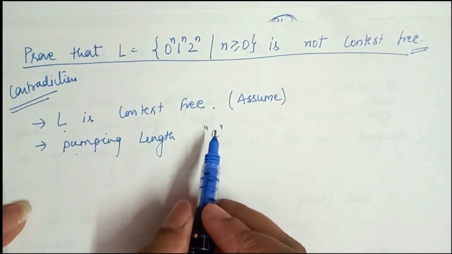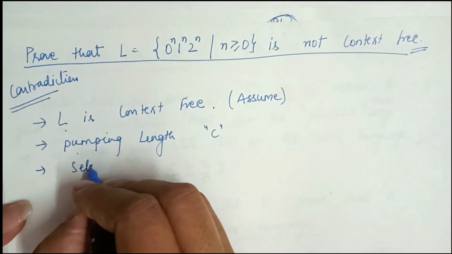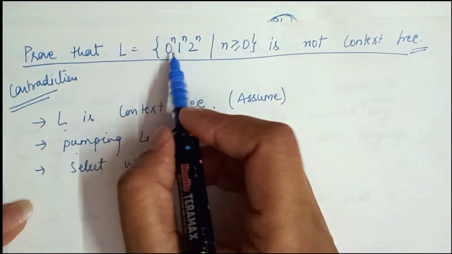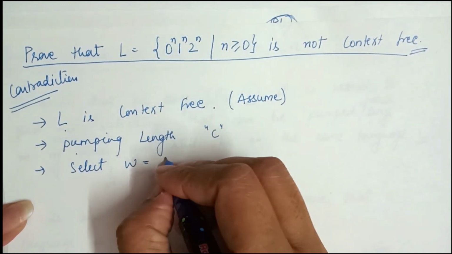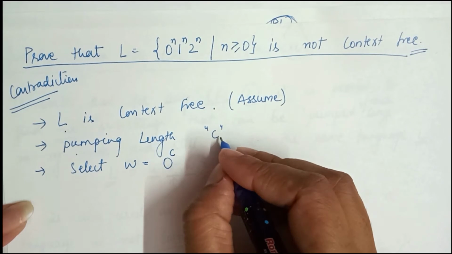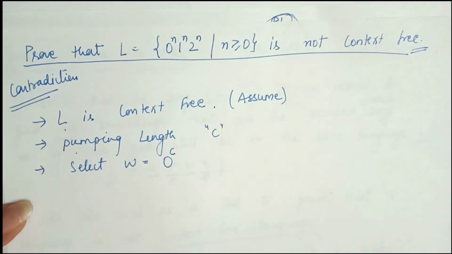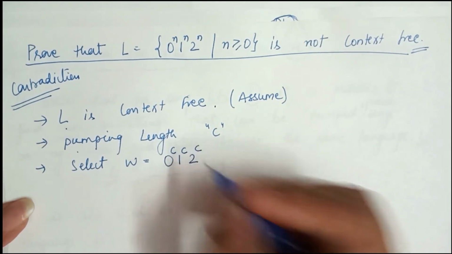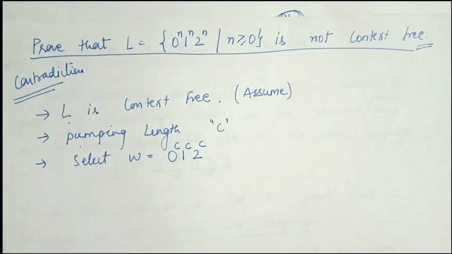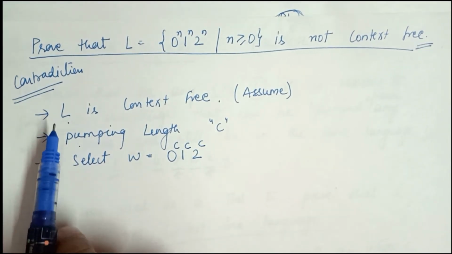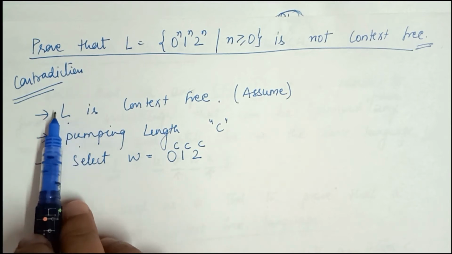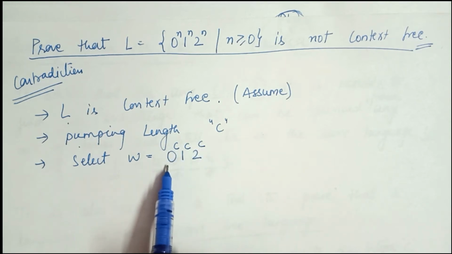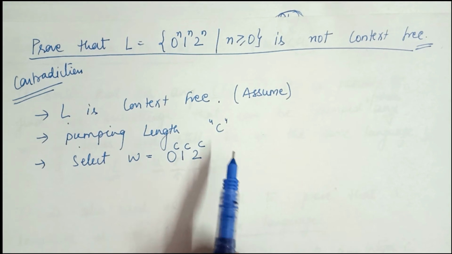Now we select a string W from this language L, in the form 0 to the power C, because C is the pumping length, so we raise the string with the pumping length C. So 0 to the power C, 1 to the power C, and 2 to the power C. This W belongs to L, where it generates a language in the format of 0 to the power C, 1 to the power C, and 2 to the power C.